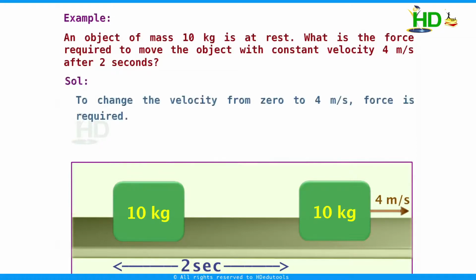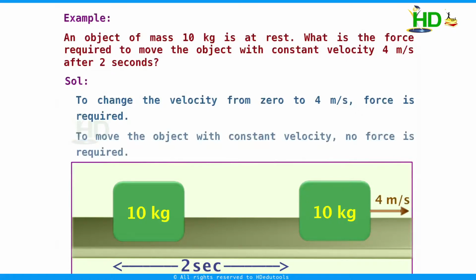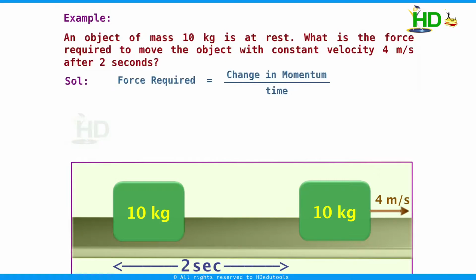To change the velocity from 0 to 4 meters per second, a force is required. When it gets a velocity of 4 meters per second, to move the body with constant velocity, no force is required if the surface is smooth. Therefore, the force required is change in momentum by time, 10 into 4 minus 0. 10 into 4 is the final momentum, 0 is the initial momentum, by 2. This is equal to 20 Newton.